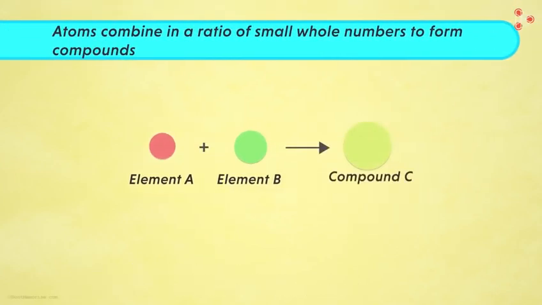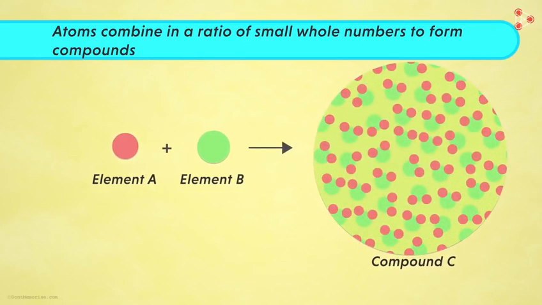The fifth postulate states that atoms combine in a ratio of small whole numbers to form compounds. Now, what do we mean by this? In this chemical reaction, we find elements A and B reacting and giving us the compound C. If we observe well, a unit of compound C has 2 atoms of element A and 1 atom of element B, right? So aren't these whole numbers? Yes, this means that in any compound, the elements are always present in a ratio which comprises whole numbers. You will not find half or 3/4 atom combining with the other.